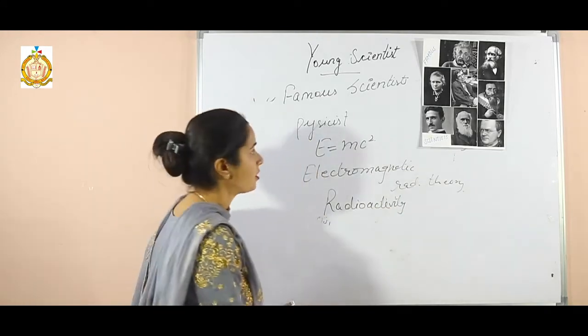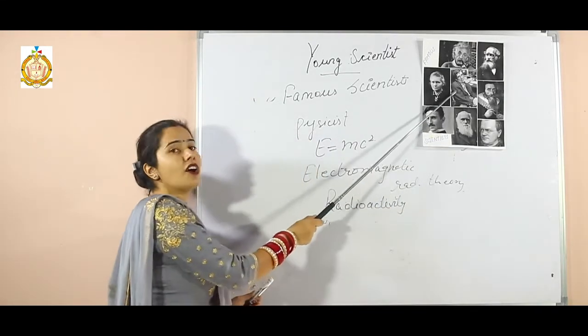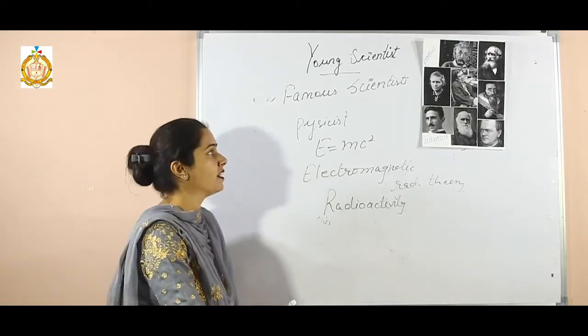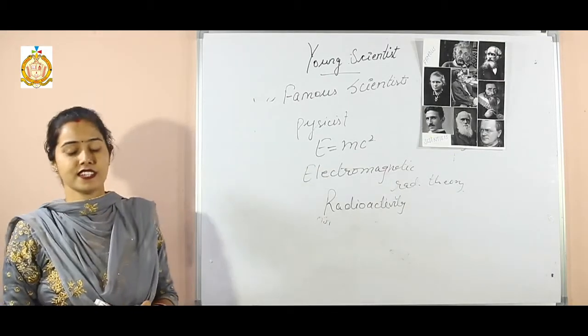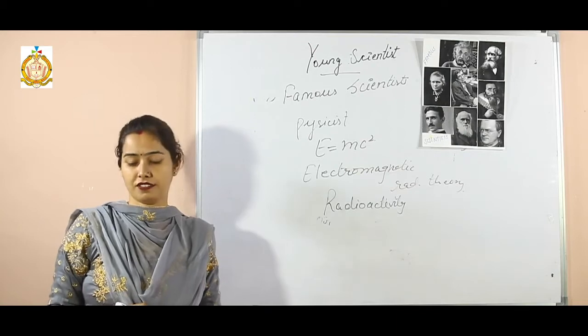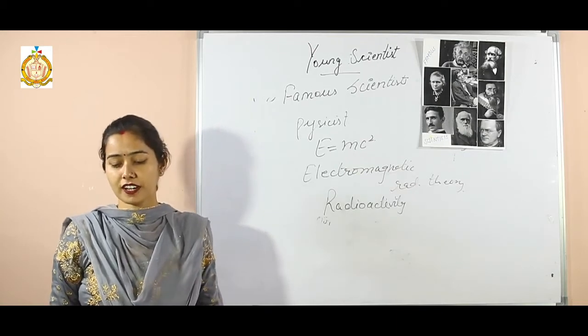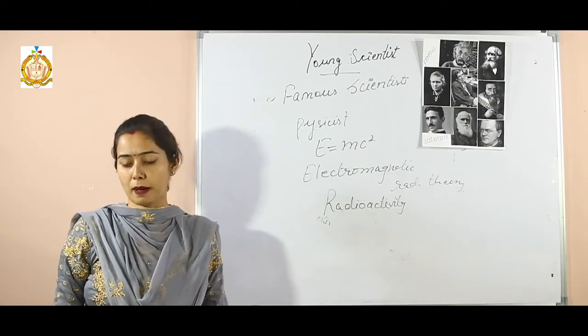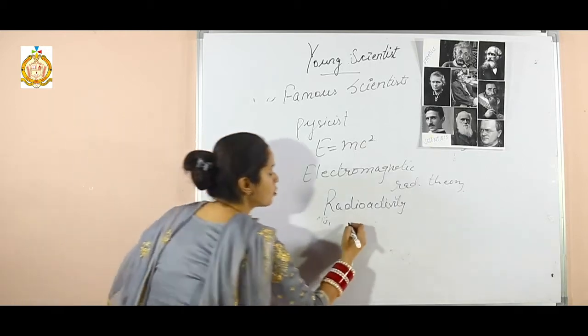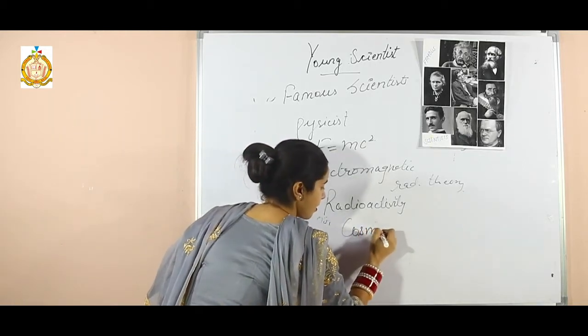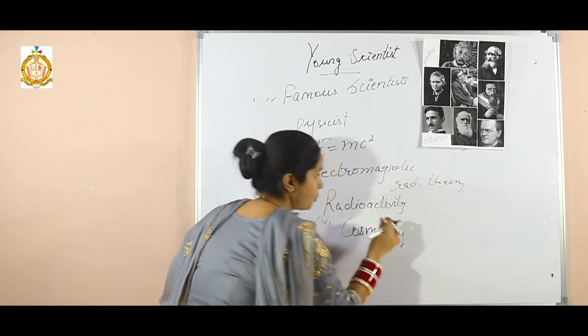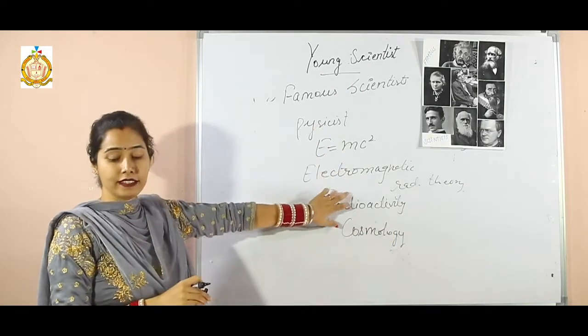Now the fourth, Stephen Hawking. He is an English theoretical physicist, cosmologist and director of research at the Center for Theoretical Cosmology in the University of Cambridge. So he is related to cosmology. Remember all these main things.